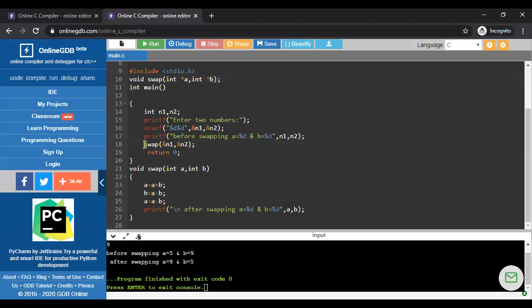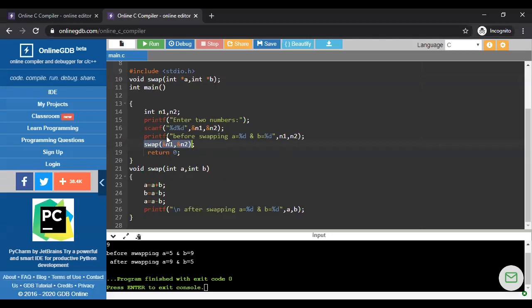So basically, using this statement, we are assigning the addresses to star A and star B respectively. So we are assigning the address of N1 to A, which is a pointer variable, and the address of N2 to B, which is another pointer variable. So using this statement, we say that this procedure is basically call by reference.